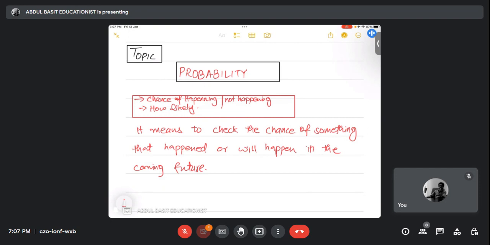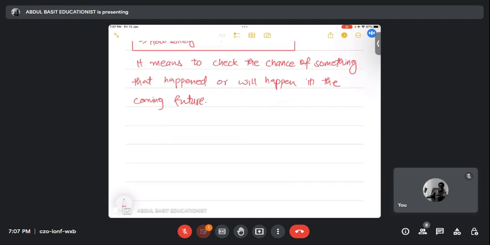So first of all, I can relate probability to possibility. We all are aware that probability is possibility. For example, right now, according to my phone, in Peshawar the weather is 7 degrees centigrade.